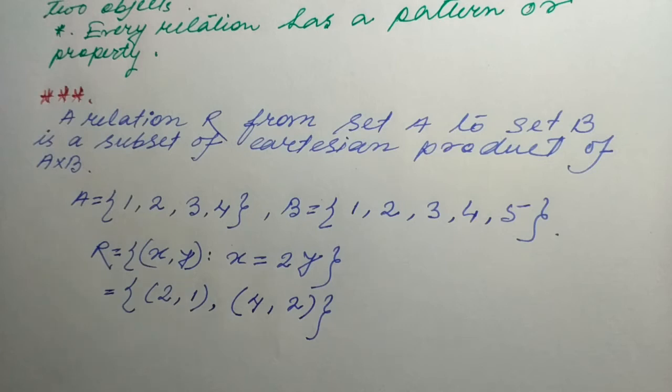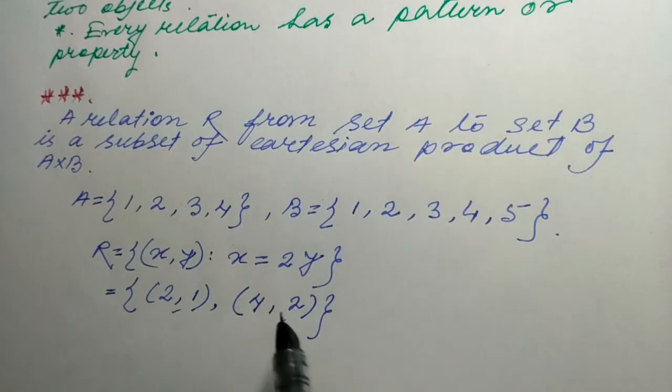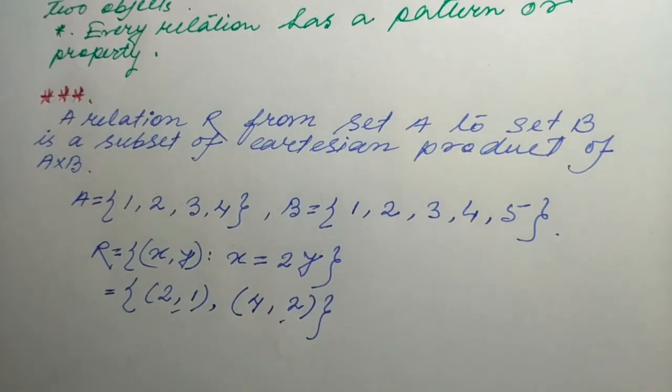And we can also say that the elements of the relation, this one and this one, form a subset of A into B. We can also check it by evaluating A into B. You can do it your own way.